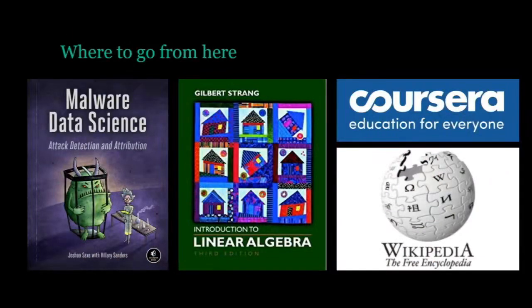So where to go from here? Obviously buy our book. You can Google it. You can pre-order it if you want. This is a good linear algebra book by Gilbert Strang that I liked a lot. He's, I think, the best linear algebra teacher out there. Linear algebra is at the basis of a lot of what we do in machine learning. Coursera has a lot of free machine learning courses that are really good, and Wikipedia is heavily used in the machine learning community as the knowledge base for understanding machine learning algorithms.